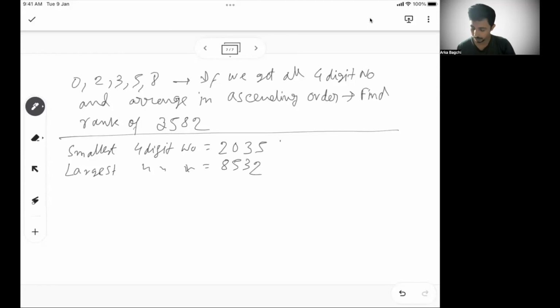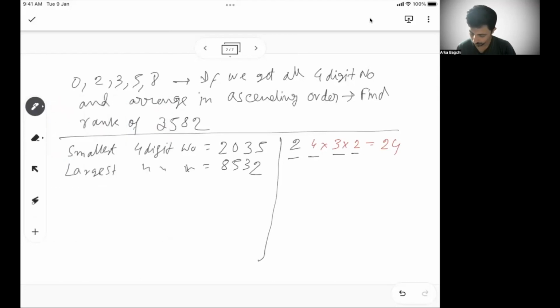Can I say every number that starts with 2 will be less than 3582? So how many numbers will I have? If I put 2 in the first place, this place can be filled in 4 ways, this place can be filled in 3 ways, this place can be filled in 2 ways. So there are a total of 24 numbers possible. So all these 24 numbers will be less than 3582.